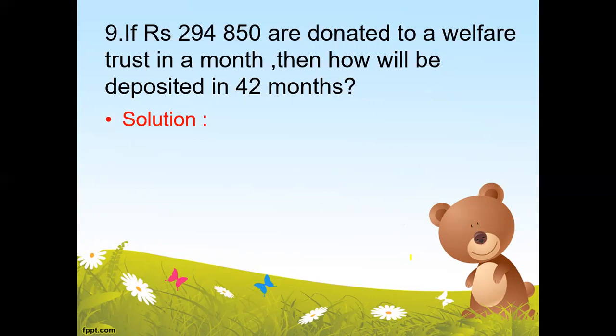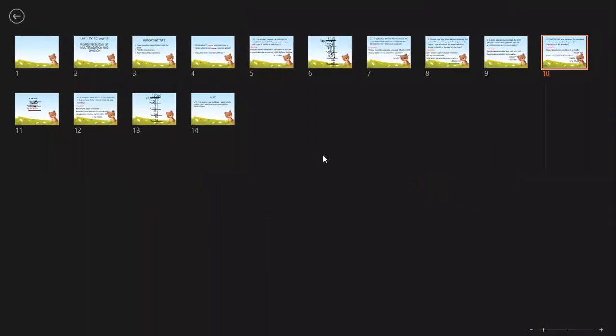Question number 9 is: if rupees 294,850 are donated to a welfare trust in a month, then how much will be deposited in 42 months? So here you can see again that we know about 1 month.